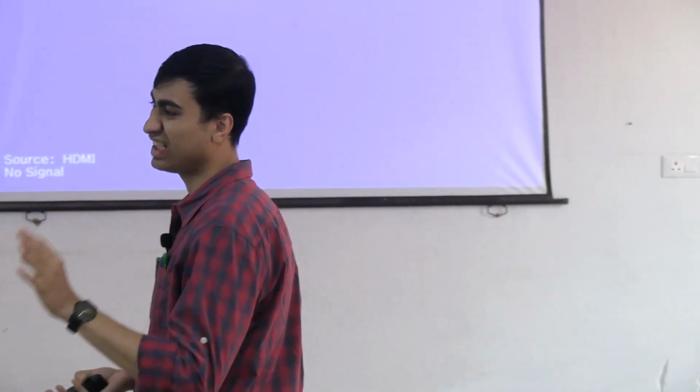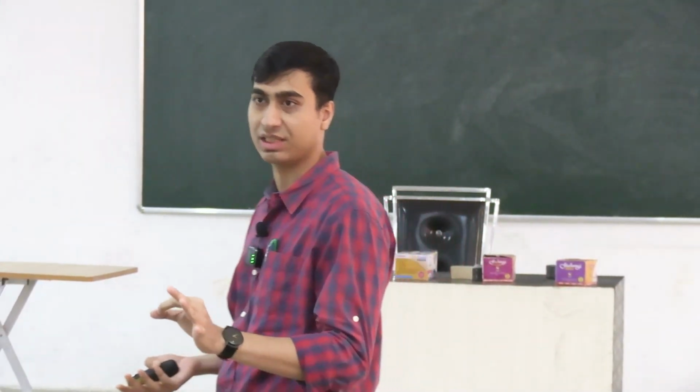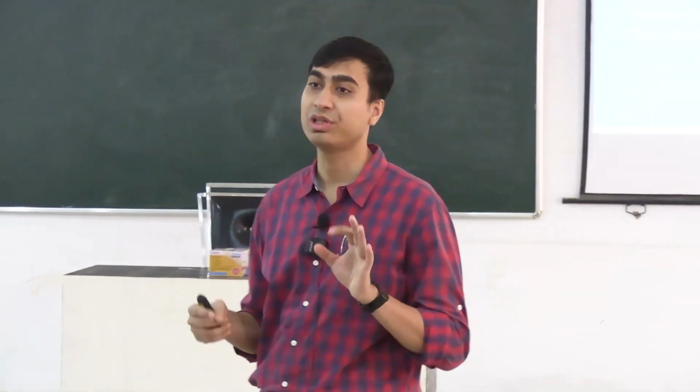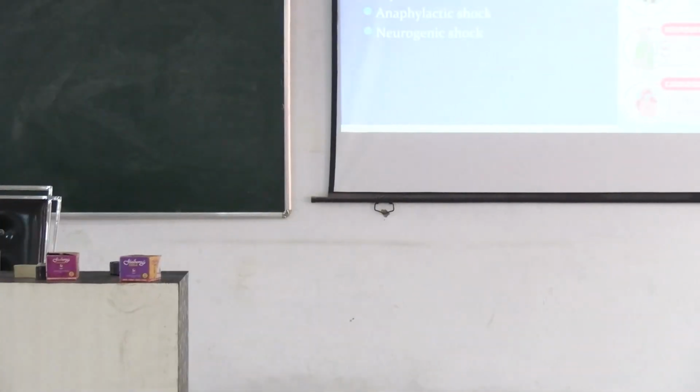So a very important thing to see for shock is the history. You have to know what has led to this condition, what is causing it. If there is a road traffic accident, which is what happens most of the time in our orthopedic field, you have to see whether there is any open injury. The most important thing that is missed is closed injuries to the abdomen. You cannot always rule out closed injuries, blunt trauma to the abdomen, because those are very important factors. You might not see bleeding, but you will be shocked to know almost 1.5 to 2 liters of blood may be lost inside, and that is enough to cause a phase of shock.